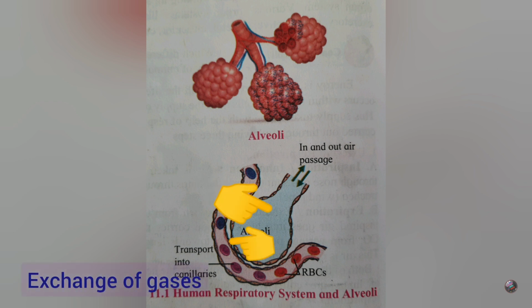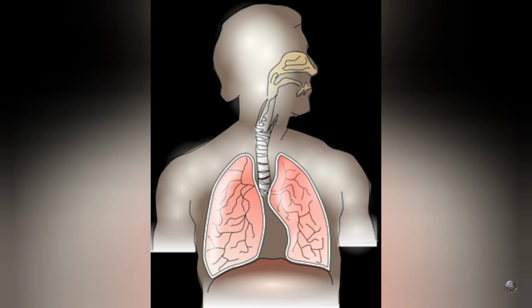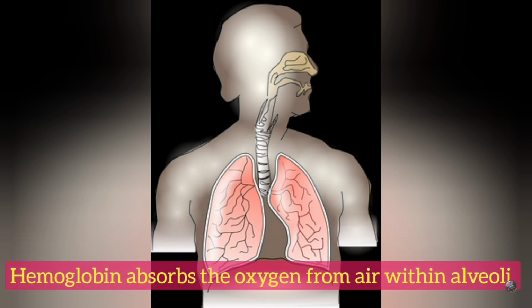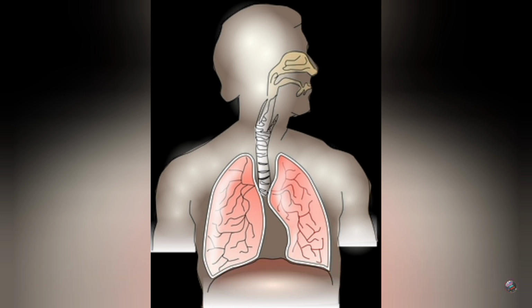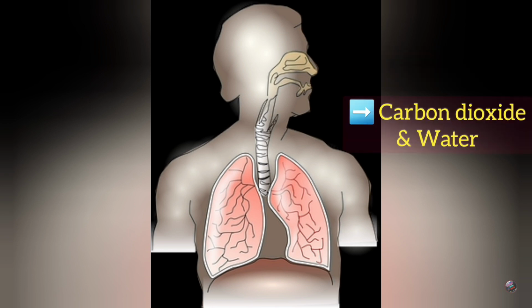Gaseous exchange occurs continuously while blood is circulating around the alveoli. An iron-containing protein hemoglobin is present in the RBCs of blood. Hemoglobin absorbs the oxygen from air within alveoli. Simultaneously, CO2 and water vapors move from blood into the alveoli. Thus, oxygen is taken into the blood and CO2 and water vapors are removed from the blood and given out by exhalation.